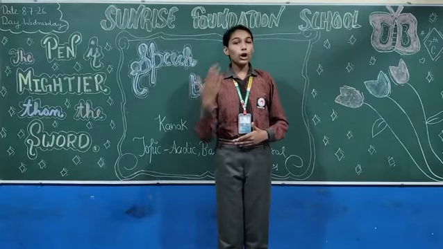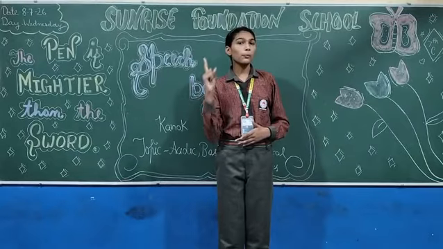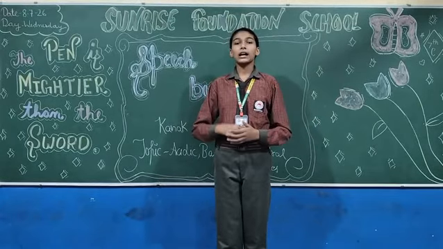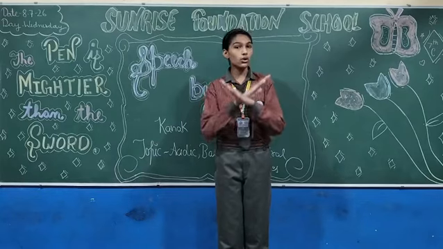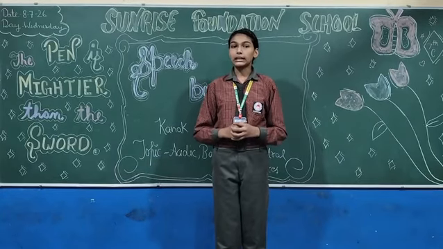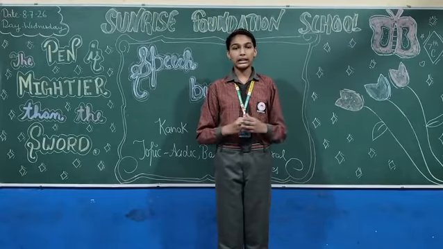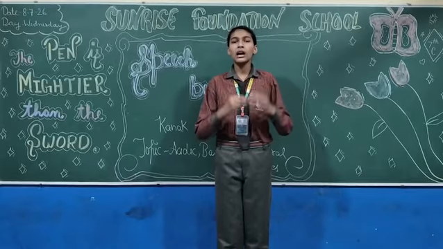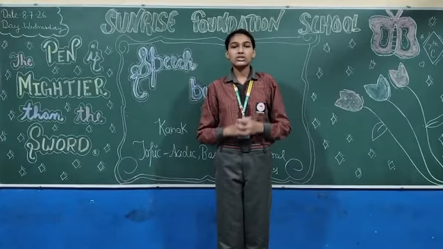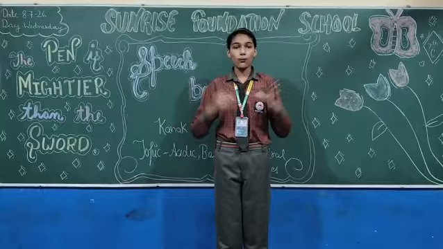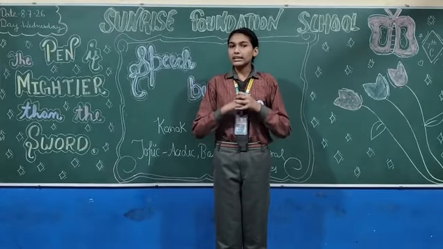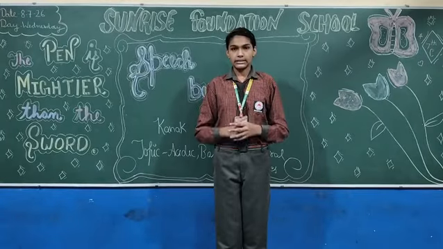Now I will tell you about the properties of acids. The first property of acids is that they are sour in taste. They are corrosive. That's why we don't store them in metal containers, because when we store them in metal containers, they react with the metal and make it rusted and corroded. Acids are used as a reagent in various works. Acid solution conducts electricity.